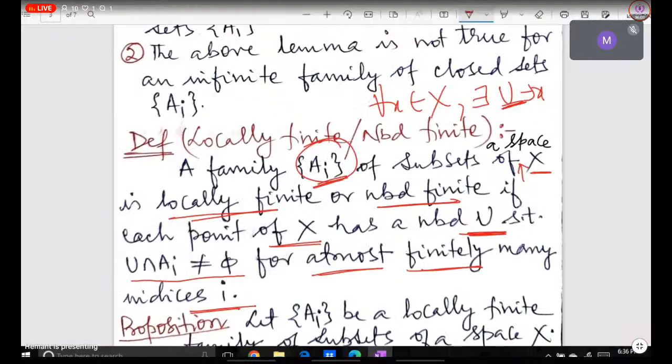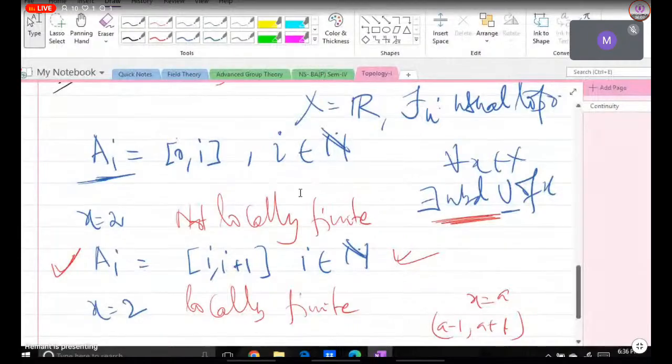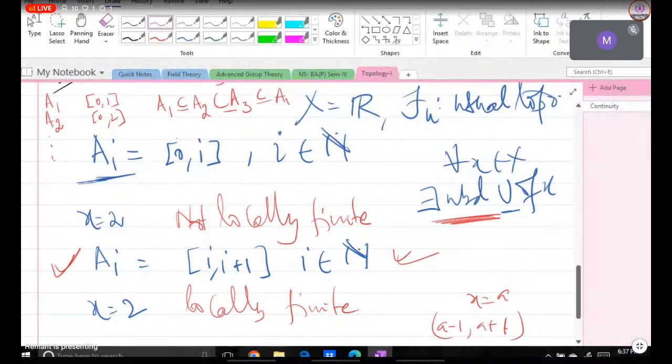Okay, sir, please explain the upper one once more. In the upper one, what are these A_i? What is your A1? A1 is the closed interval [0, 1]. What is your A2? [0, 2], and like that. So in fact here we have nested ones. A1 is contained in A2, is contained in A3, is contained in A4, like that.